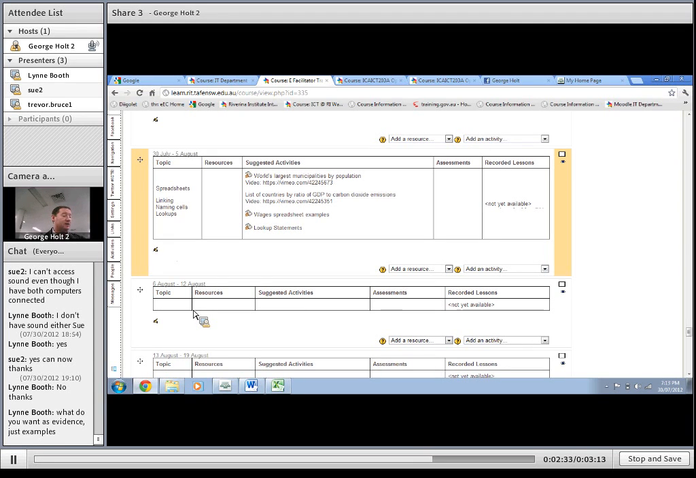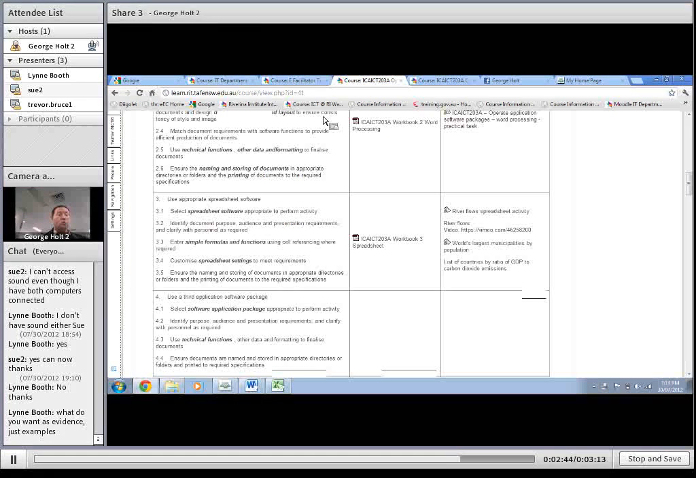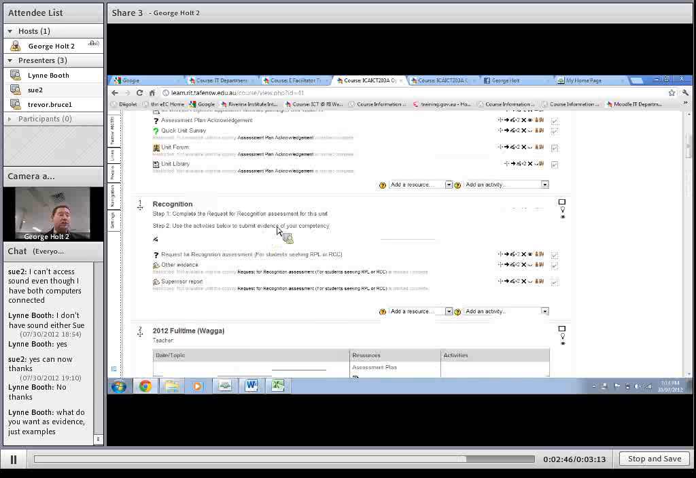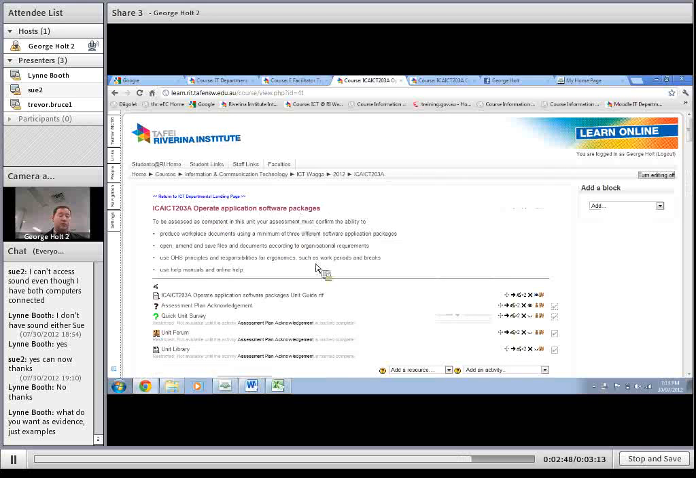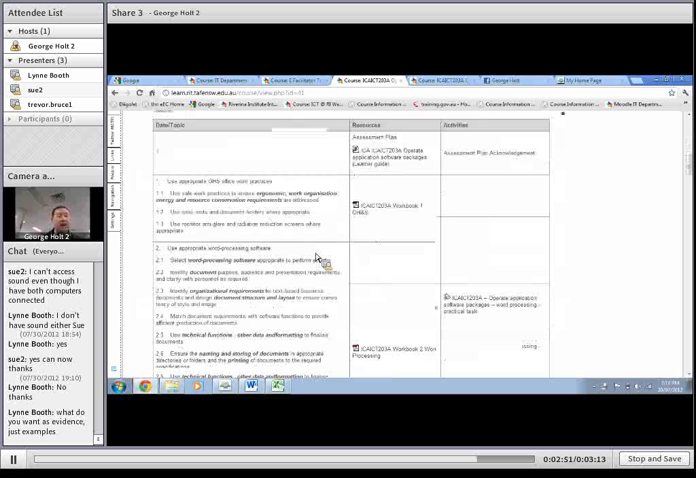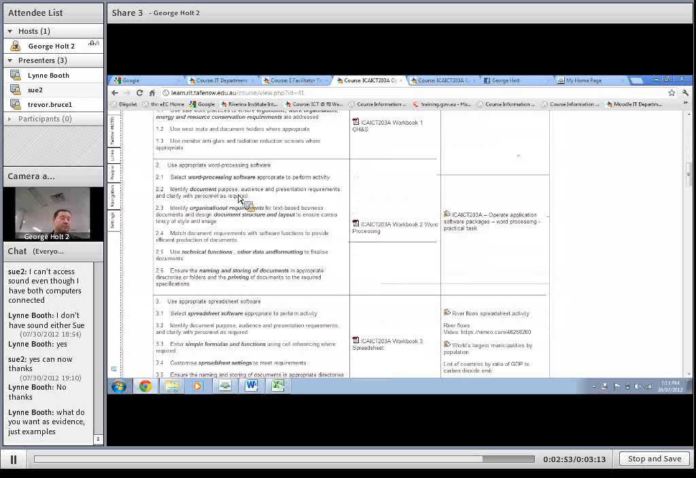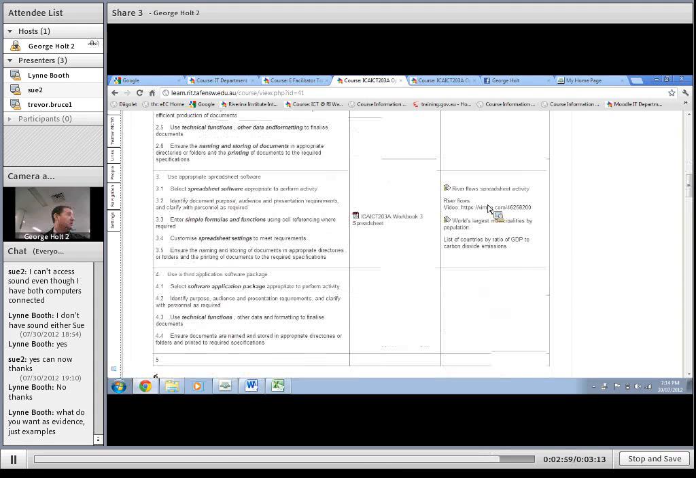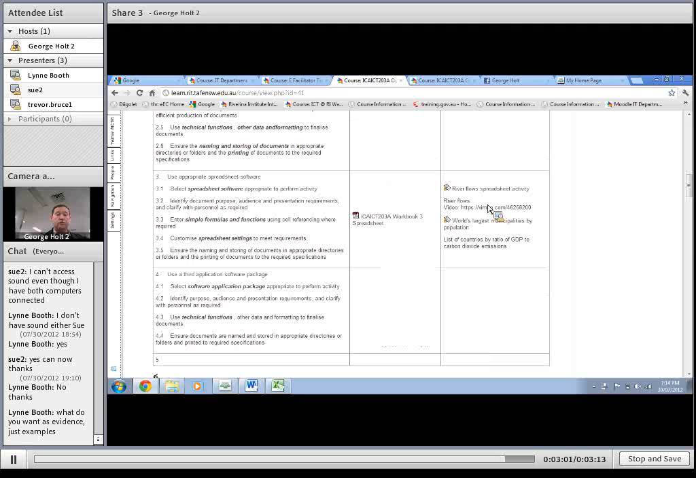Again, I'm not worrying too much about the basics. If you need a lot of help on the basics, I have other resources for you to refer to as well. Now, remember, for all of these units, there's always a unit page within Moodle, Operate Application Software Packages. In this one, you'll see that I keep it broken down against the elements of competency. I've got the resources and all the activities that refer to that as well. So you've got lots and lots of resources that you can refer back to. So that's where we're up to tonight.